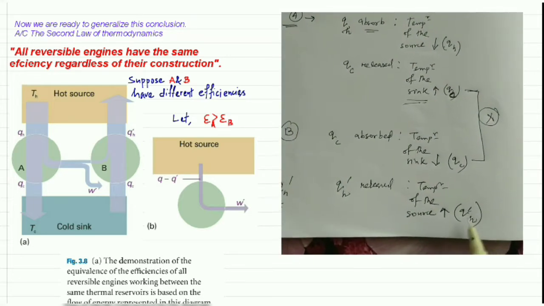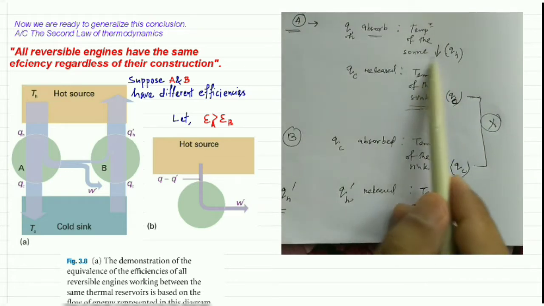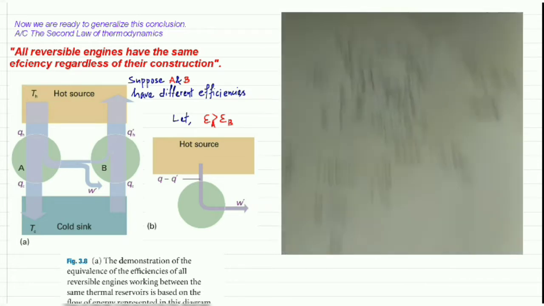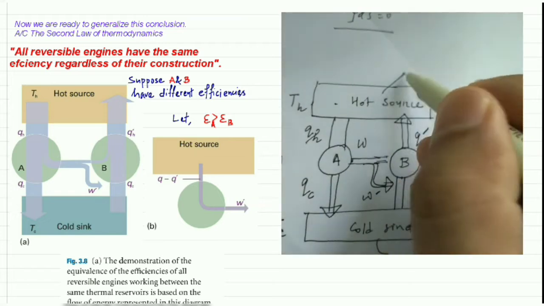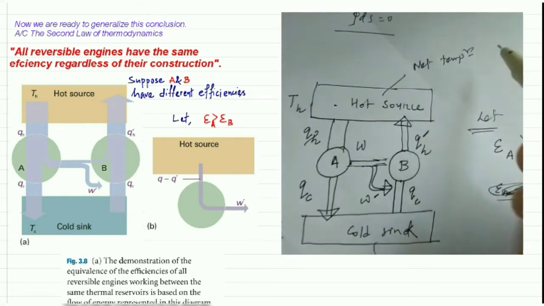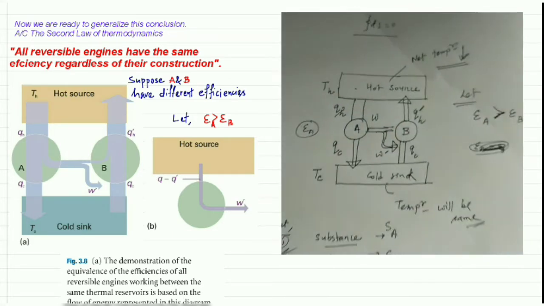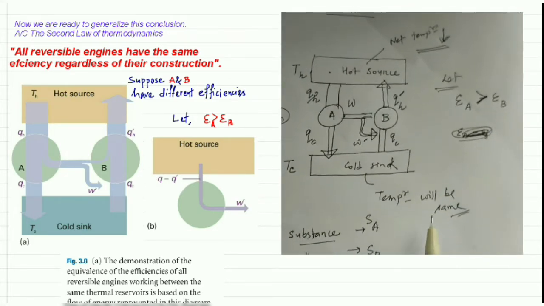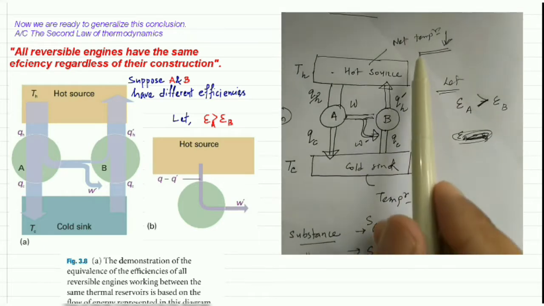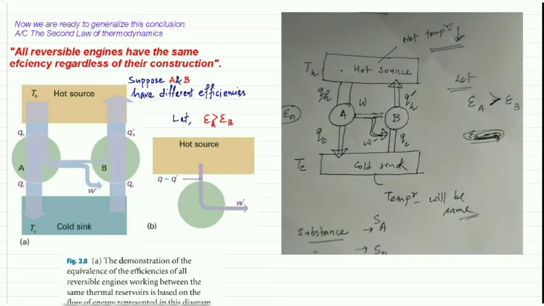But QH dash is less than QH, so the net temperature of the source is going to decrease. Understand? So here it is the same, and here it is decreasing. But is it true?